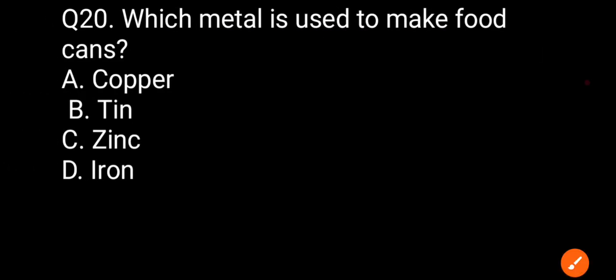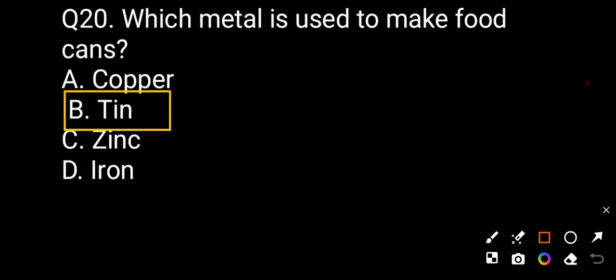Now question number twenty. Which metal is used to make food cans? Option A copper, option B tin, option C zinc, option D iron. The option is tin. So tin is the metal used to make food cans.